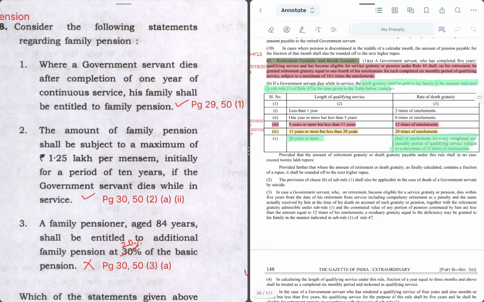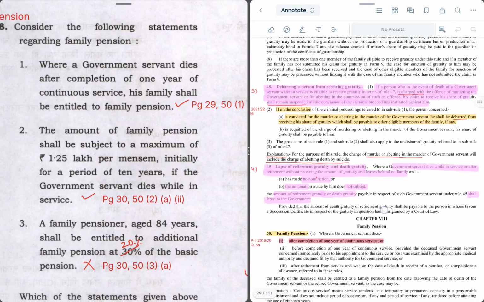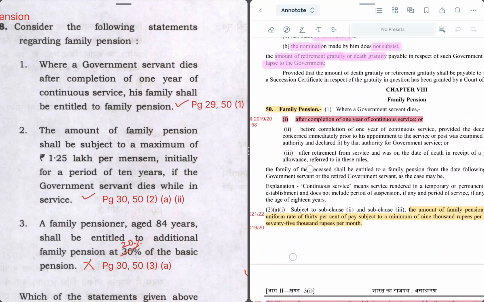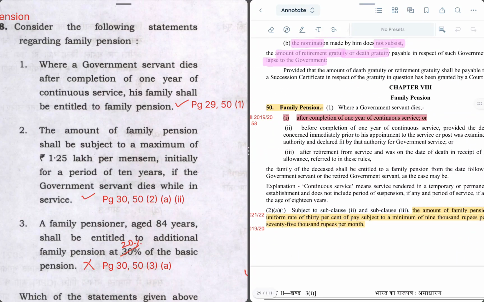Statement 1 says where a government servant dies after completion of 1 year of continuous service, his family shall be entitled to a family pension. If he dies after completing 1 year of service, will the family get a family pension? This has been answered in page 29 and para 50, which is related to family pension. So the first criterion is after completion of 1 year of continuous service. So this is true.